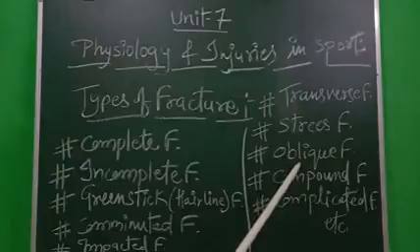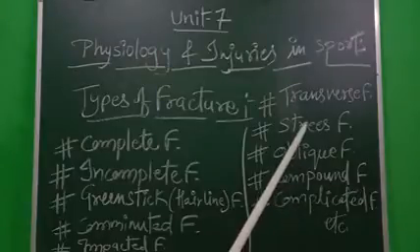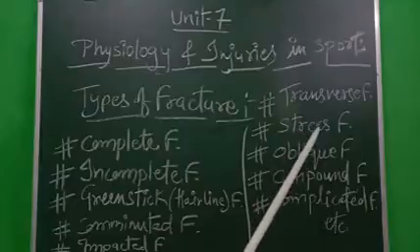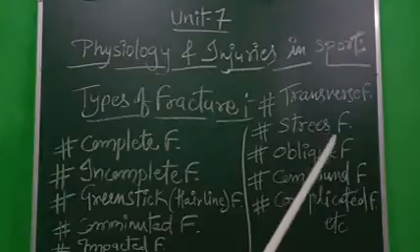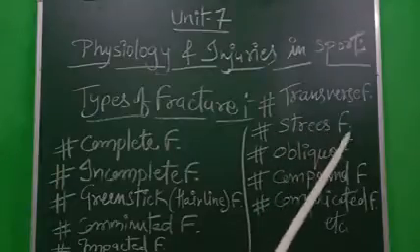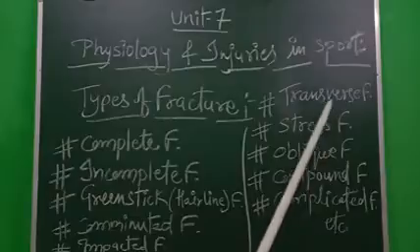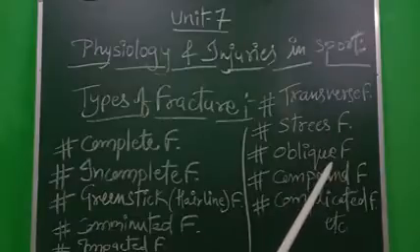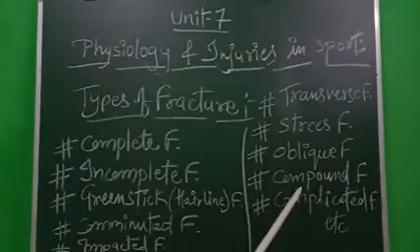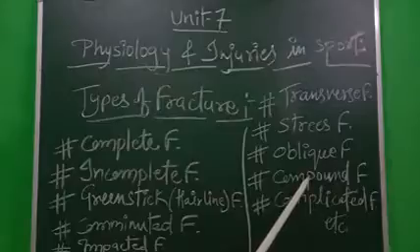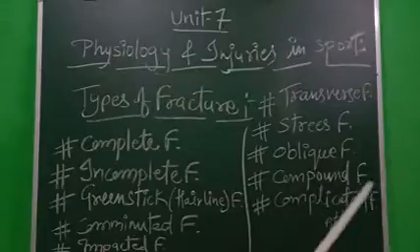Next is the oblique fracture. Oblique fracture means a fracture in which the bone breaks diagonally. Oblique fractures tend to occur in long bones. Next is the compound fracture. In this, there is breaking of the bone along with dislocation.